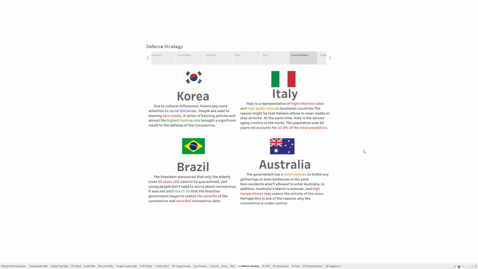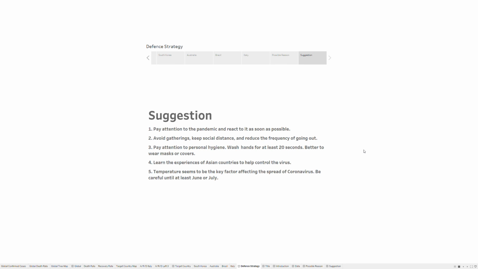For Australia, the government has strict policies to forbid any gathering, or even barbecue in the yard. Non-residents are not allowed to enter Australia. In addition, Australia's March is summer. The high temperature might reduce the activity of the virus, so perhaps this is one of the reasons why the coronavirus is under control. And we have some suggestions.